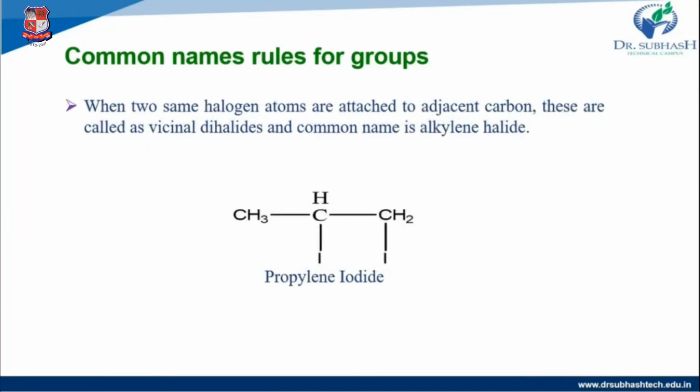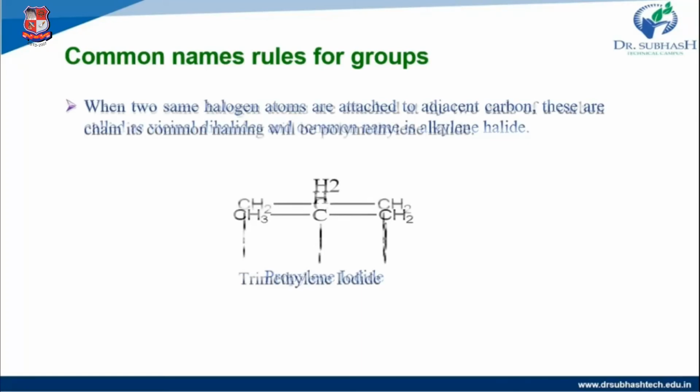Then when two same halogen atoms are attached to adjacent carbons, these are called vicinal dihalide. The common name is alkylene halide. So here the same halogen groups are attached to two adjacent carbons, so this is the vicinal dihalide.